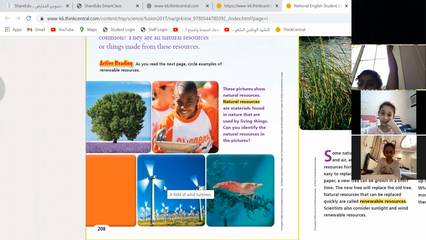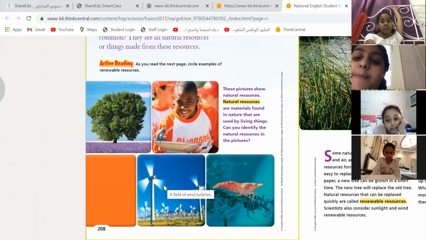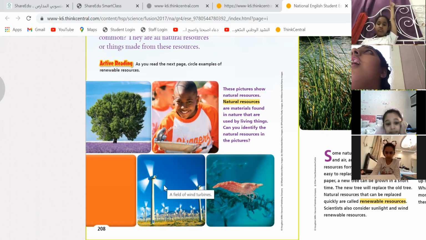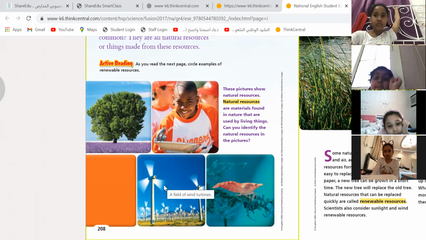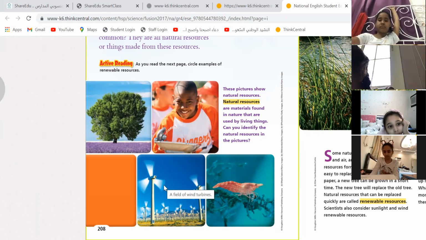Yes, Rital, what do you know about it? It takes up the wind and transfers the wind to electricity. So it can renew the electricity every now and then. So it is a renewable resource.